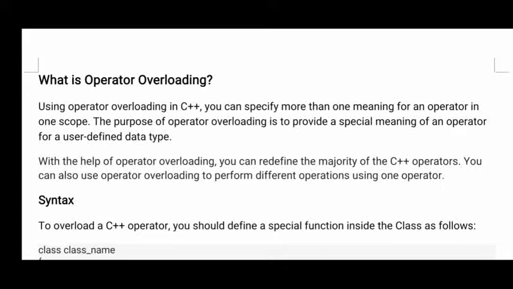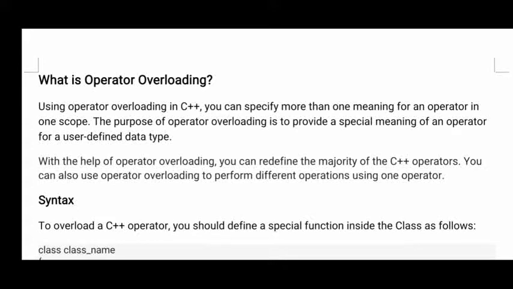For example, take the plus operator. If you perform a plus operation with strings, you will get string concatenation. The same addition operator used with numeric values becomes an addition. The operator is the same, but the action it performs and its meaning in the two places are different. That is called operator overloading. So in C++, today's concept is operator overloading.